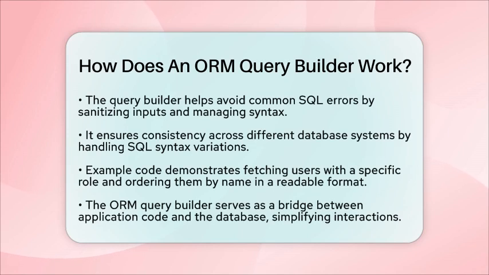For example, you might write code like this to fetch users with a specific role and order them by their name. QueryBuilder.select(users).where(role equals admin).orderBy(name).asc. This code is much easier to read and maintain than a raw SQL string, and the Object-Relational Mapper ensures it runs efficiently on the database.